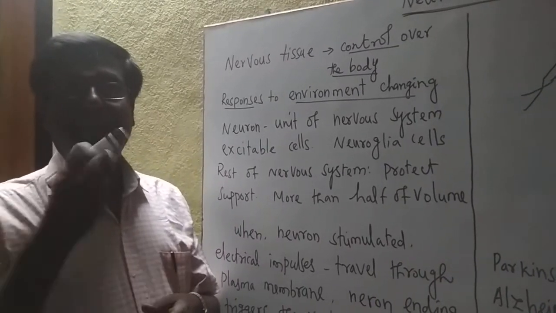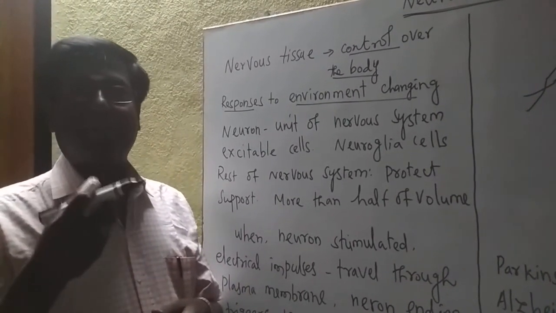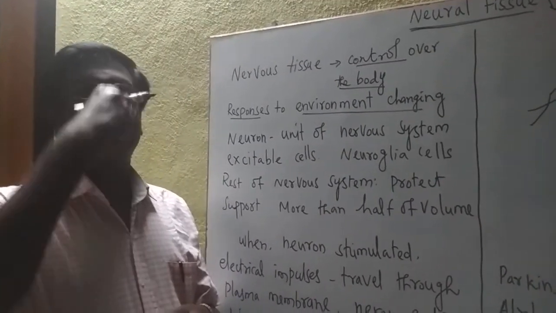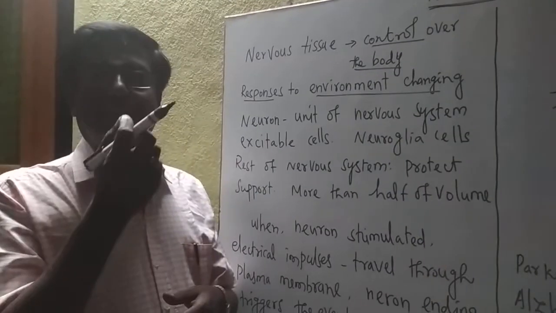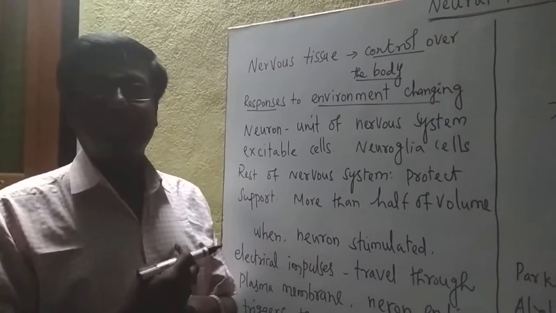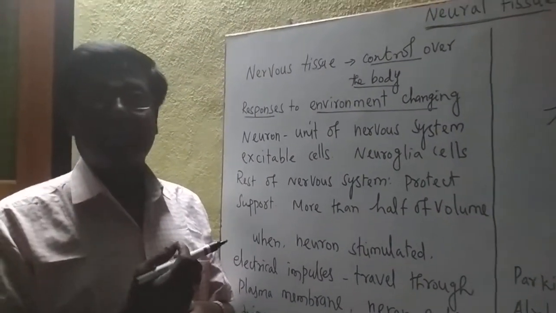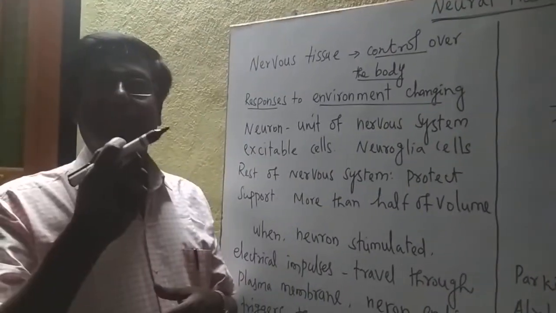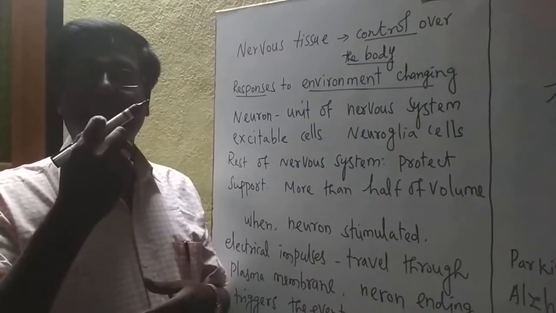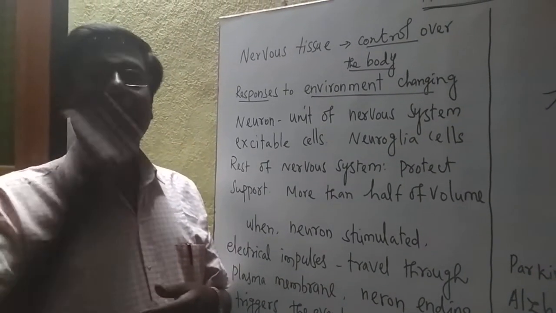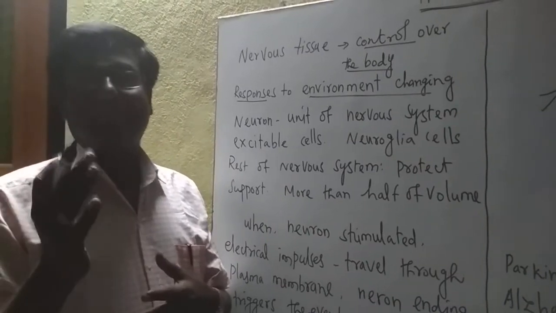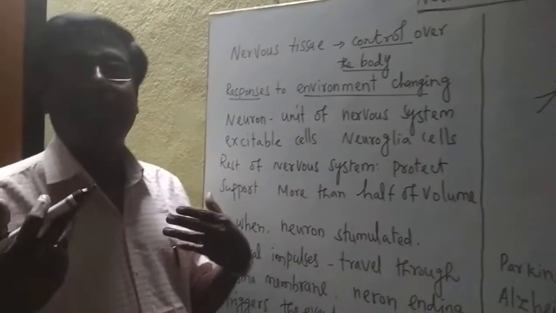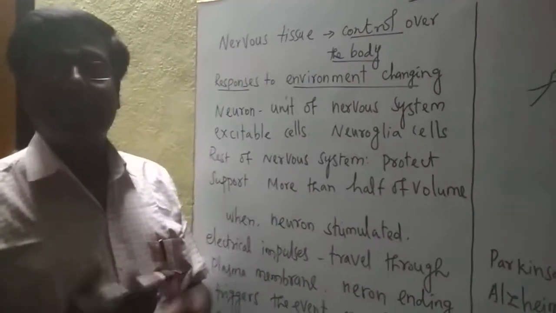Another example: we are eating. Suppose we eat tasty food or sour food or bitter food. That food falls onto the tongue. In the tongue, there are taste buds, and in the taste buds also nerves are there. These nerves are stimulated, then the stimulus is taken to the brain. What taste is detected? So in any situation where our environment changes, it will be controlled